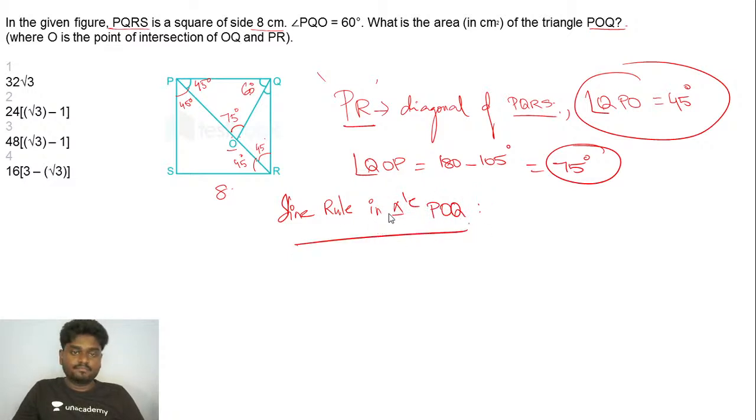It is nothing but 8 by sine 75 degree is equal to, this thing will also be 8, right? So 8 by sine 75 will be equal to OQ by sine 45.